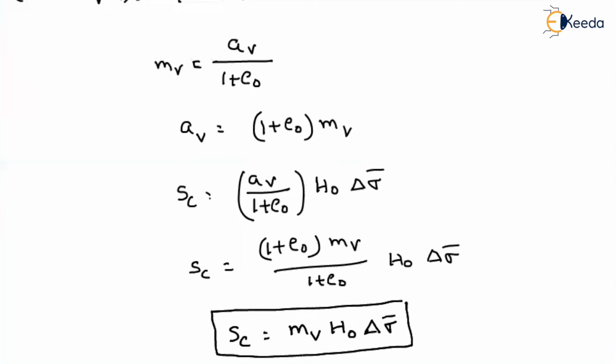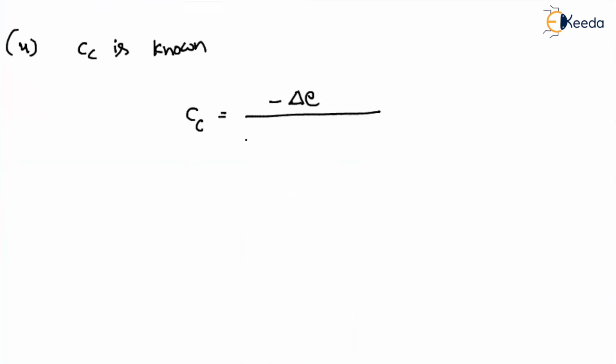Okay. In the next case, let us say the compression index is known. If you know the compression index, then what can I write? My compression index Cc, I can write as the change in void ratio to the log 10 of sigma naught plus change in effective stress divided by sigma naught.